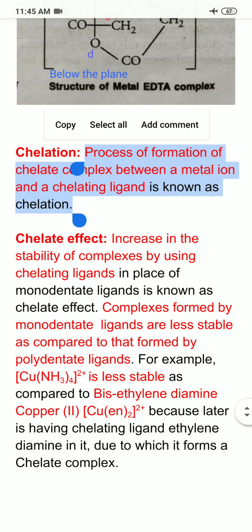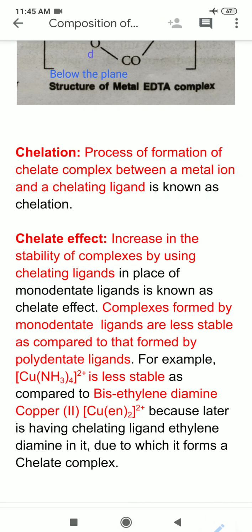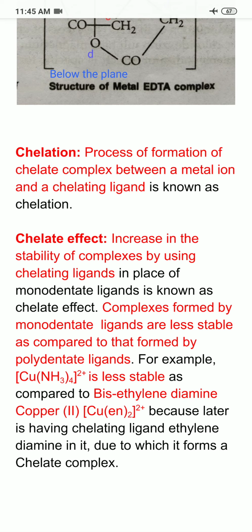Next, I am coming to the chelate effect. Now if I ask you one question, which type of complex would be stable? Suppose I am having a large number of monodentate ligands surrounding a metal ion, or I am having a lesser number of bidentate or polydentate ligands, then which complex would be stable?